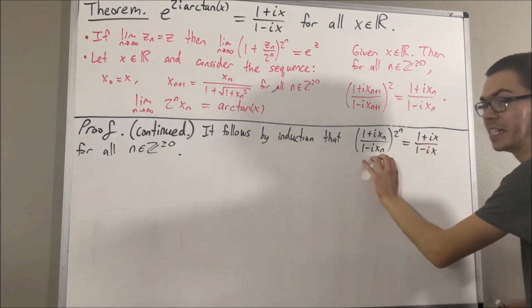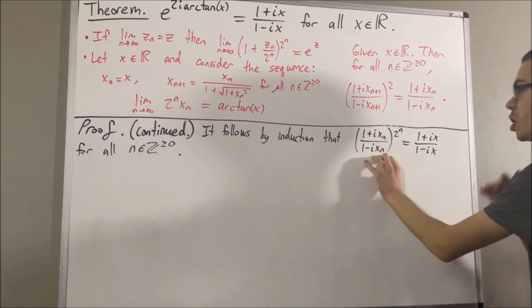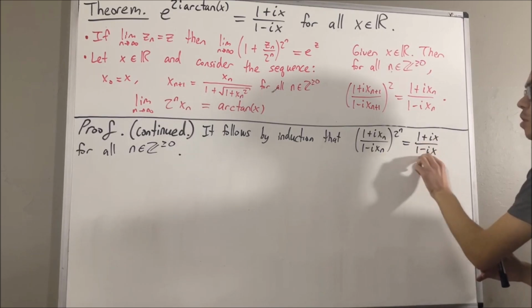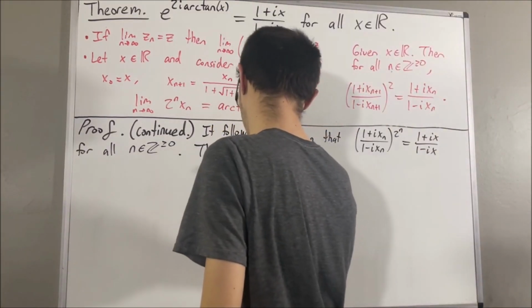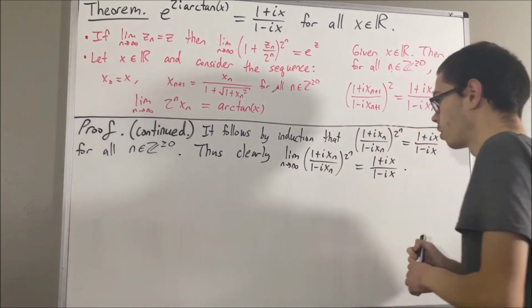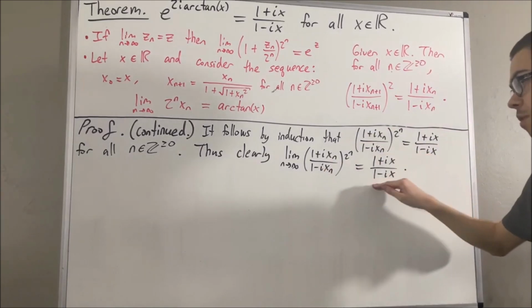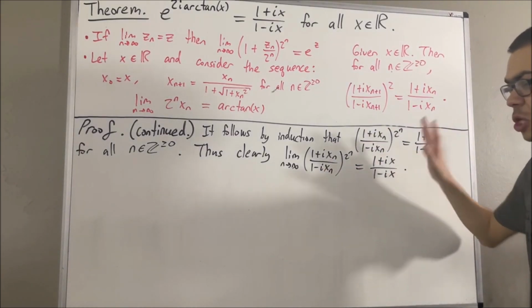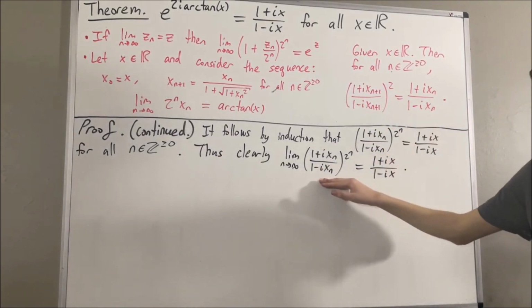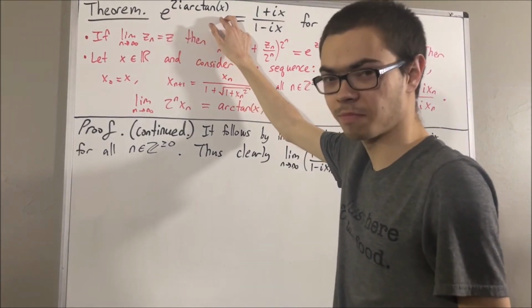So this is just a constant sequence. So certainly, this sequence converges to 1 plus ix over 1 minus ix. But then, we should also expect this sequence to converge to e to the 2i arctangent x.